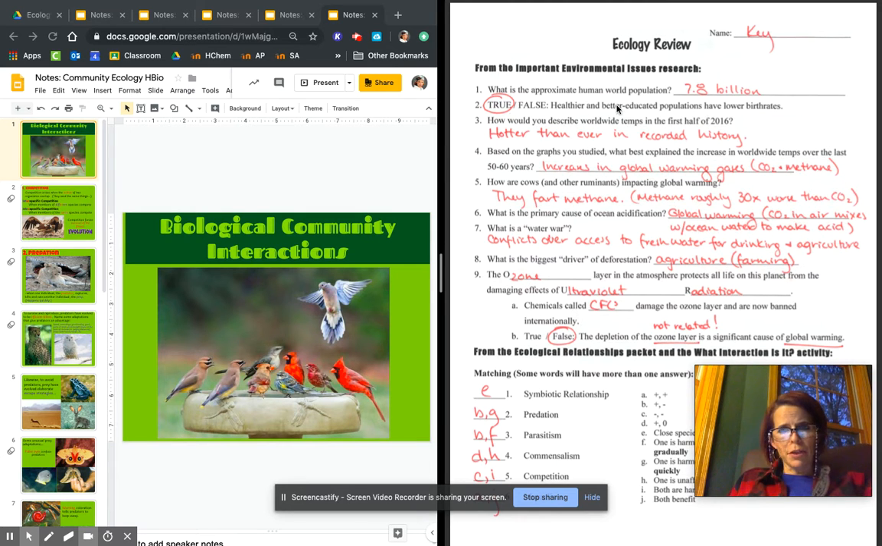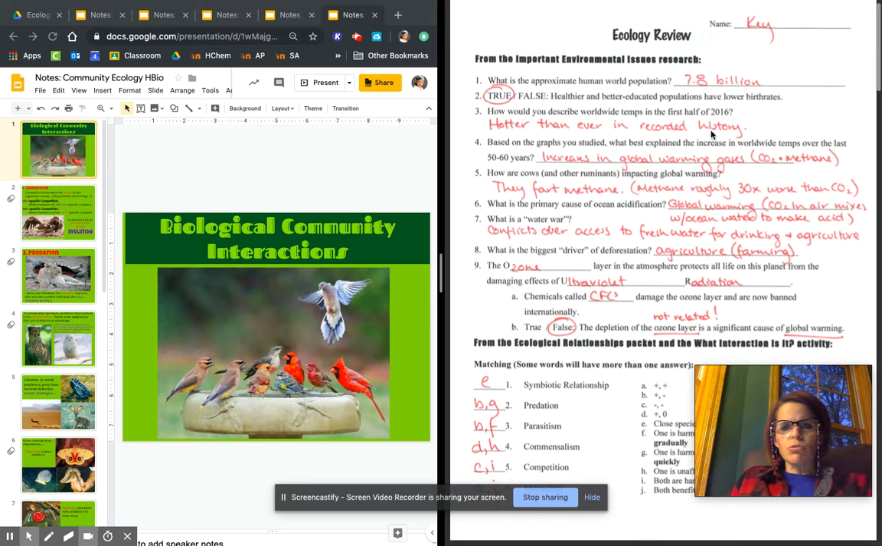First of all, healthier and better educated populations have lower birth rates. Absolutely true. Every time in the world when populations have gotten more education and have gotten good healthcare, their birth rates drop. That has to do with them being able to plan for the future, stay in school, get better jobs, start businesses, all kinds of things. You just have to trust me. Healthier and better educated, fewer babies born. Crazy idea. Okay, I'm going to scroll down a little bit.